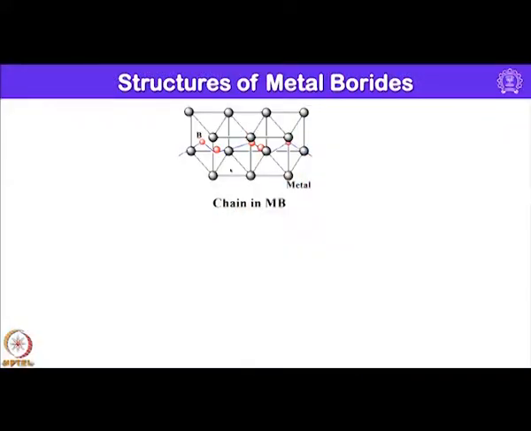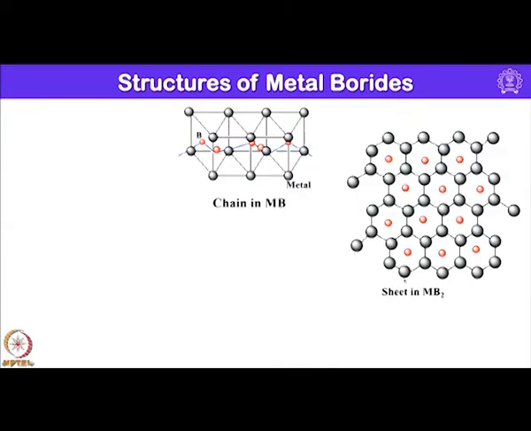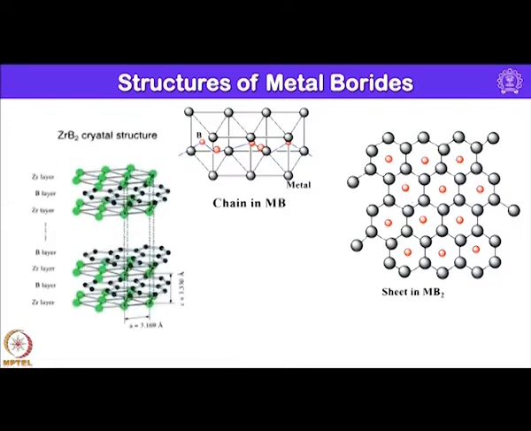I will try to show you some of them here. You can see here a single chain running, where the ratio is 1:1, and here the ratio is 1:2. Between two sheets of metal one boron sheet is there, and here again the example is zirconium boride. You can clearly see between the two layers of metal this boron sheet is there.